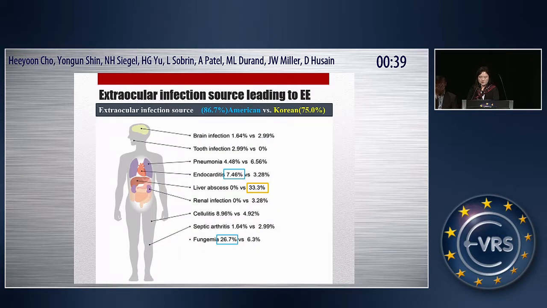The extraocular infection source leading to endogenous endophthalmitis was identified in 86% of American patients and 75% of the Korean population. Endocarditis was diagnosed in over 7% of American patients. Overall, liver abscess was the most common source in the Korean population.